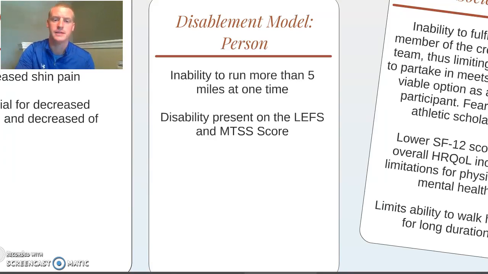There's also a disability present on the MTSS score. Using these patient-reported outcomes lets you integrate what the patient is reporting in terms of functional limitations at the organ level, but also at the personal level. The MTSS score is a patient-reported outcome measure that has constructs of pain during activity, in terms of sport and activities of daily living, and outside that, at rest.